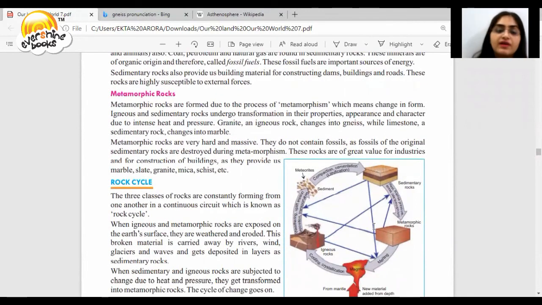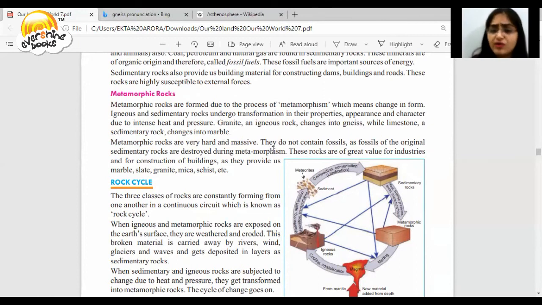Now the third one, metamorphic rocks. They are formed due to the process of metamorphism, which means change in form. The upper two rocks, which we have already studied, undergo transformation in their properties, appearance, and characters due to intense heat and pressure. Like granite, an igneous rock, changes into gneiss, while limestone, a sedimentary rock, changes into marble. But metamorphic rocks are very hard and massive.